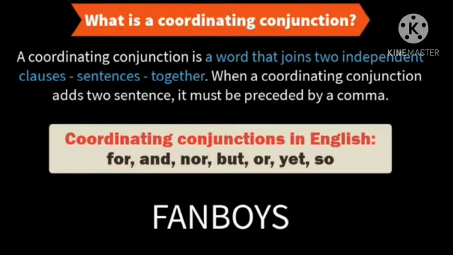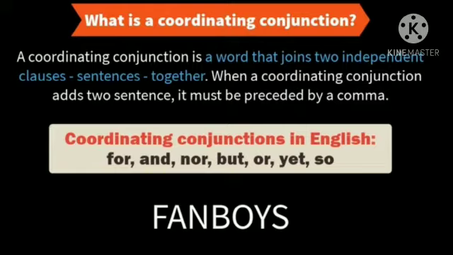So the first one is, what is a coordinating conjunction? A coordinating conjunction is a word that joins two independent clauses, sentences together. When a coordinating conjunction adds two sentences, it must be preceded by a comma.